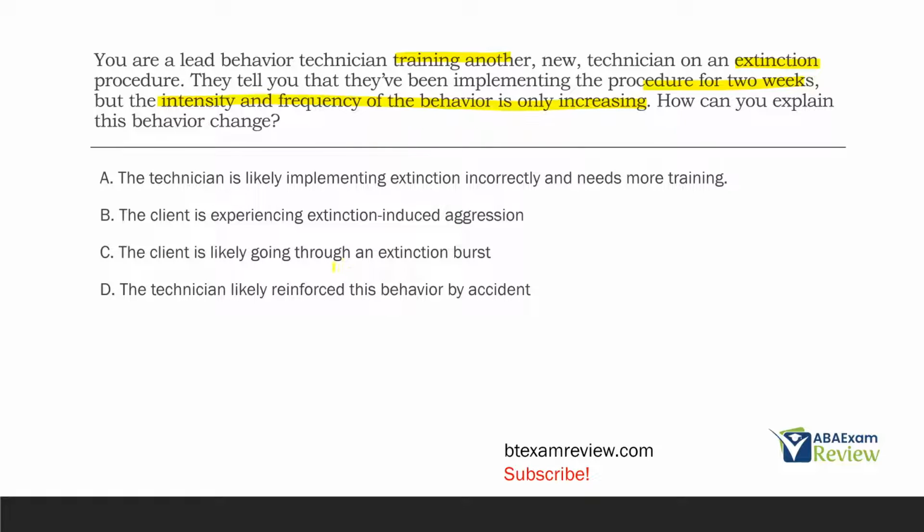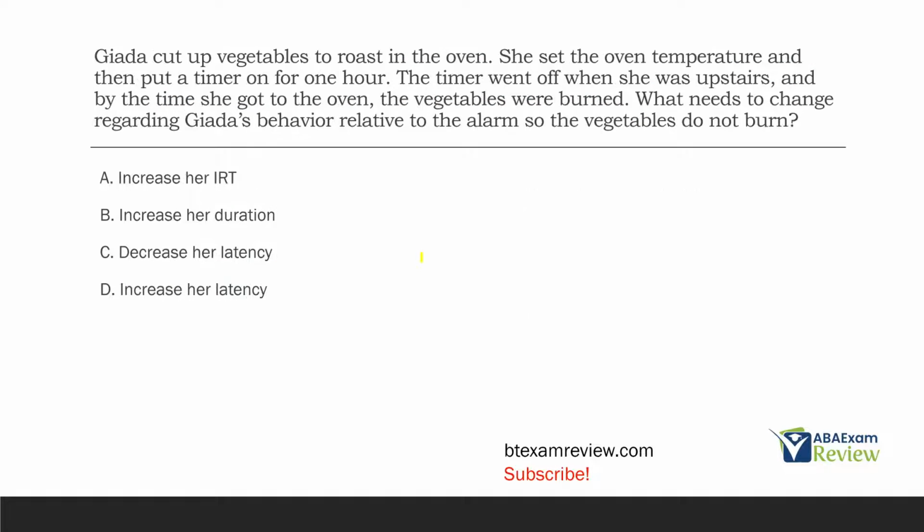And then D, the technician likely reinforced this behavior by accident. Well, there's no indication that the technician reinforced anything. There's no information given that would indicate that. The information given says we've been doing extinction. As a result, the behavior increases in intensity and frequency. That is simply called an extinction burst. How can you explain this behavior change? C, the client is likely going through an extinction burst.